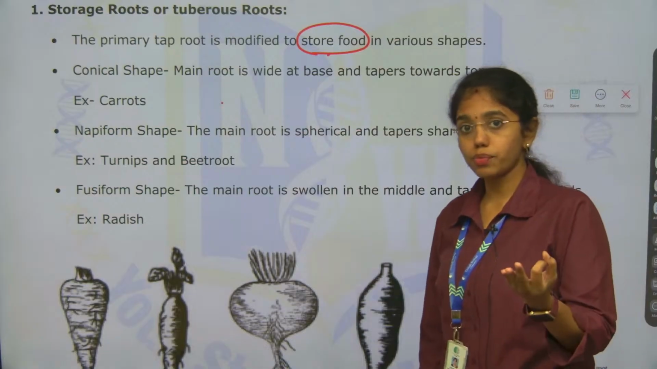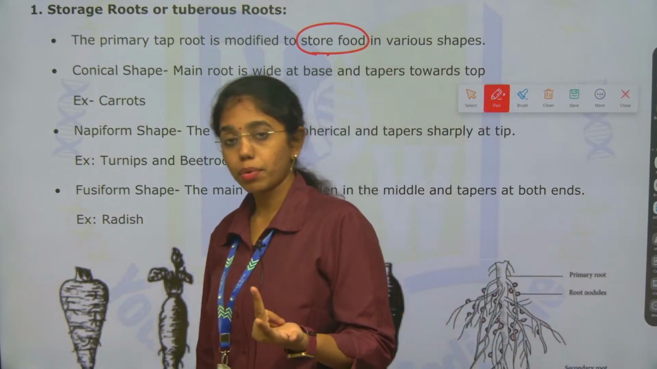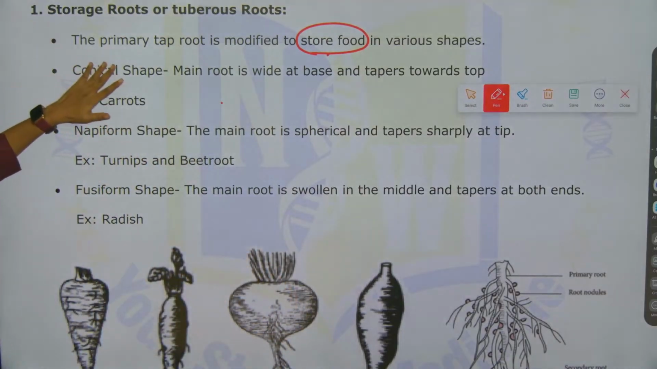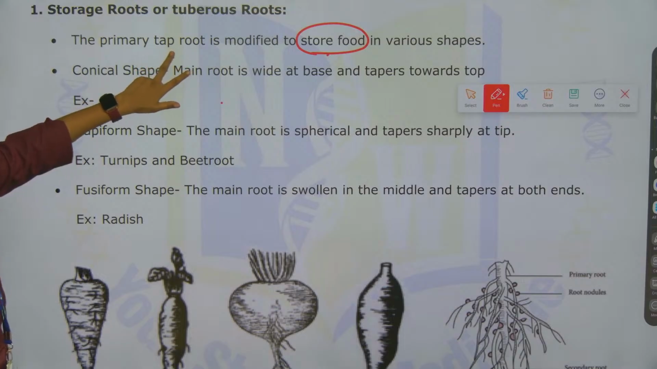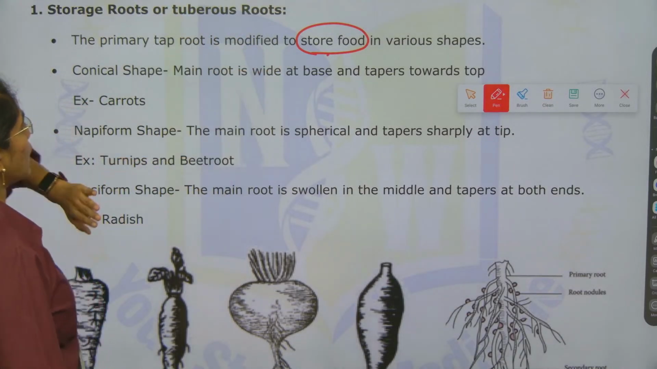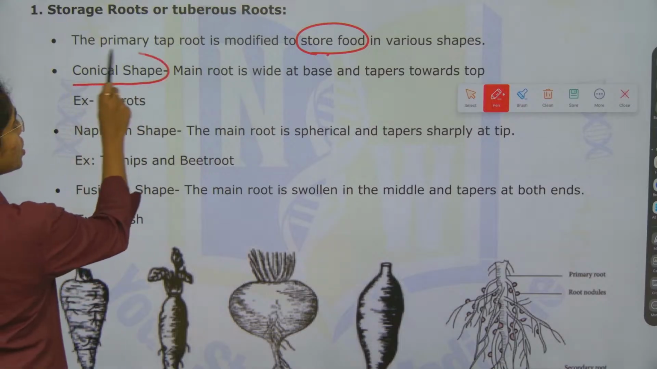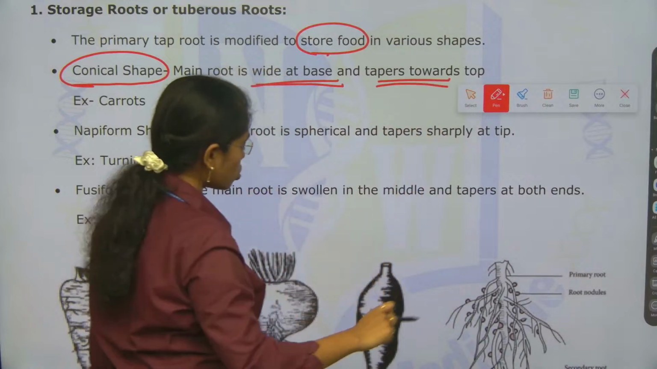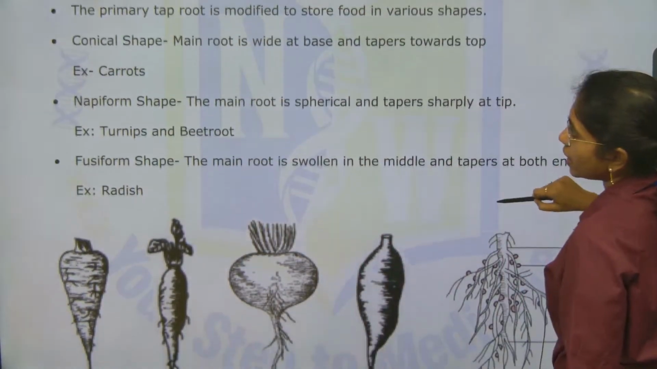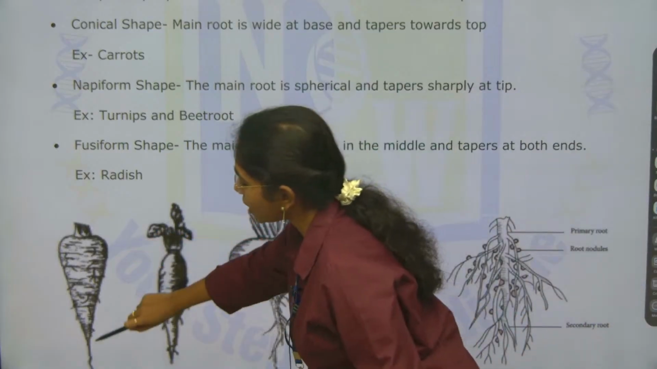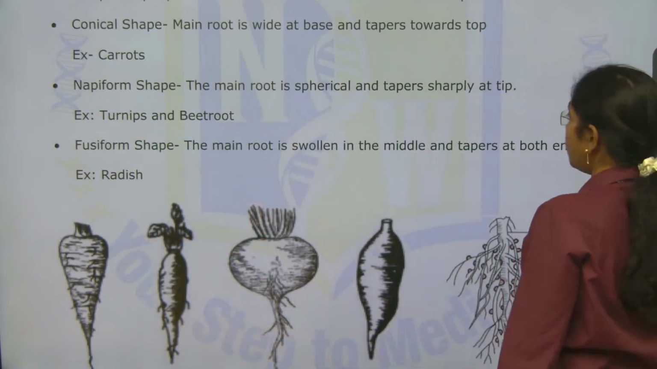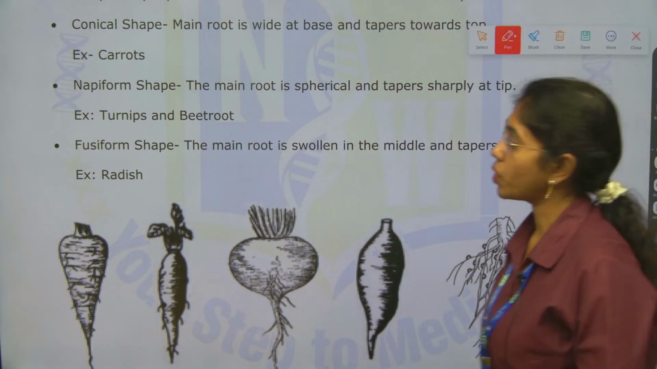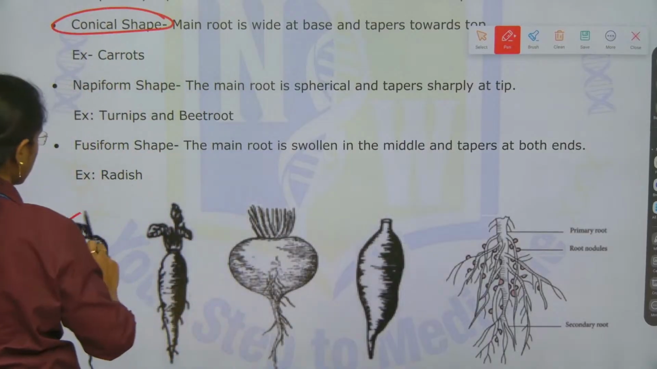So, we have three types of root systems: taproot system, fibrous root system and adventitious root system. But here the taproot system is modified, where the taproot, the main root, is modified to store food material in various shapes, of which conical shape: the main root is wide at the base and tapers towards the top. Here you can see clearly in the diagram, which is wide at the base and tapers at the tip. The example for this conical shape is carrots.